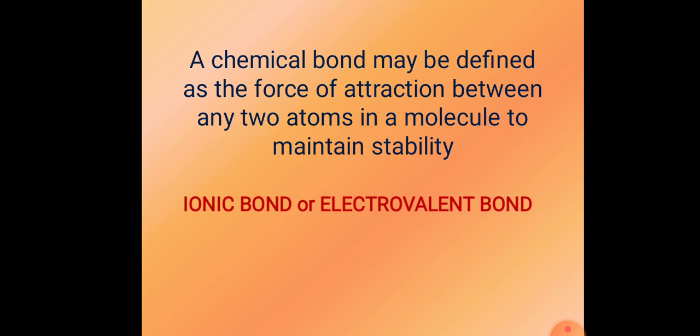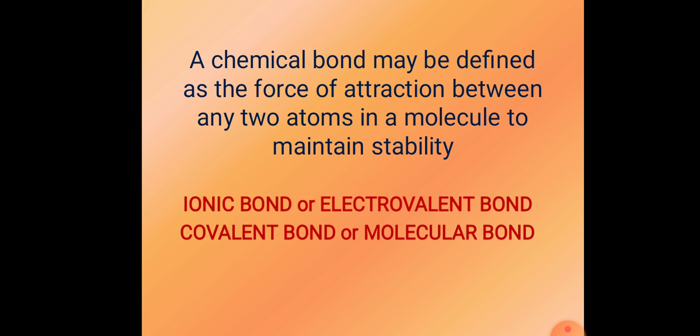The second type of bond is the covalent bond or a molecular bond, where the electrons are shared. This is a bond which is formed by the sharing of one or two or three pairs of electrons between the atoms. We call it the covalent bond.